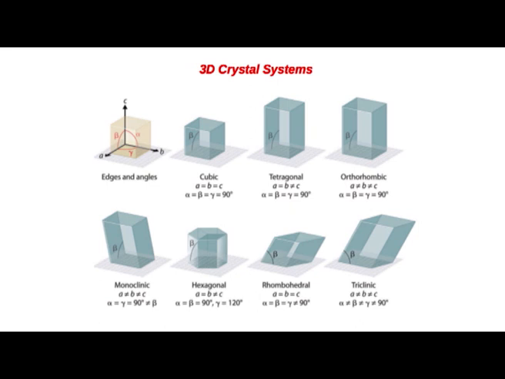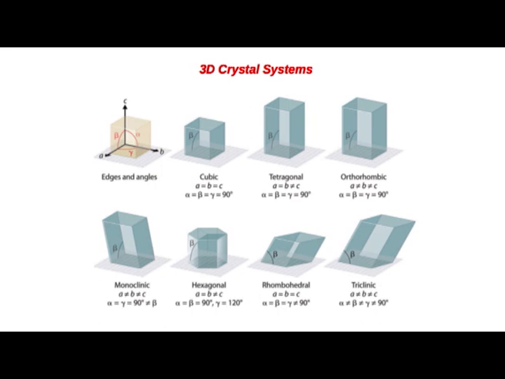And in the hexagonal system we can see A equal to B not equal to C and alpha equal to beta equal to 90 degree and gamma equal to 120 degree. In the case of rhombohedral systems, A equal to B equal to C and the angles alpha equal to beta equal to gamma, not equal to 90 degree.